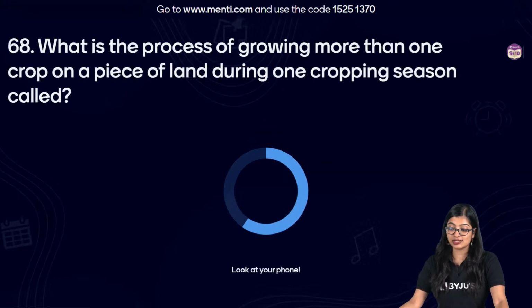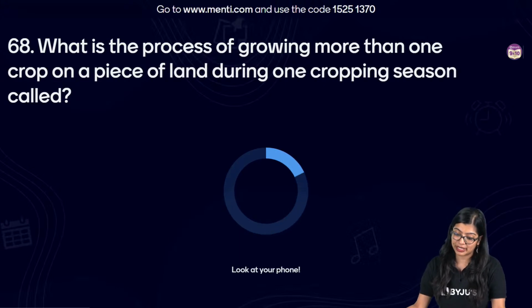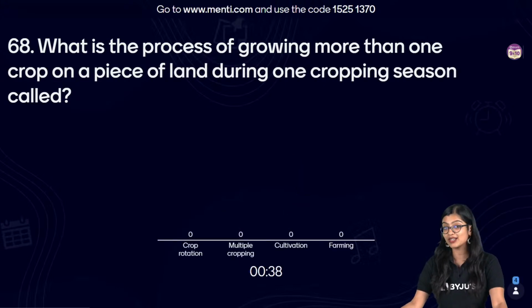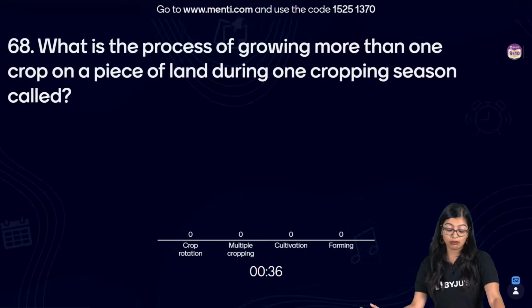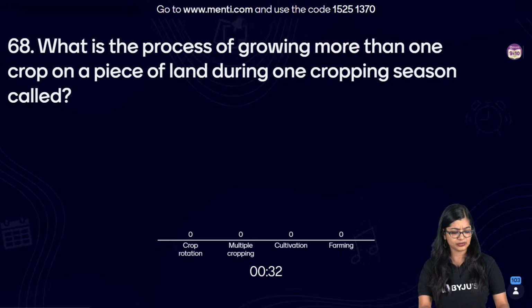What is the process of growing more than one crop on a piece of land during one cropping season called? Crop rotation, multiple cropping, farming, or cultivation? Yes? Which among the following? This is not bio. For people who are telling me, ma'am, this is bio, it's there in your first chapter. What can I do?